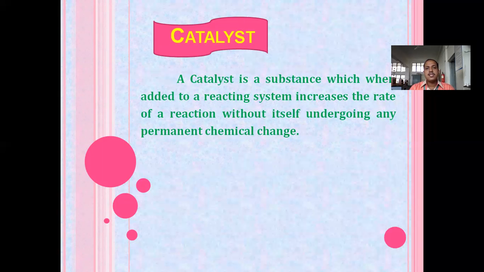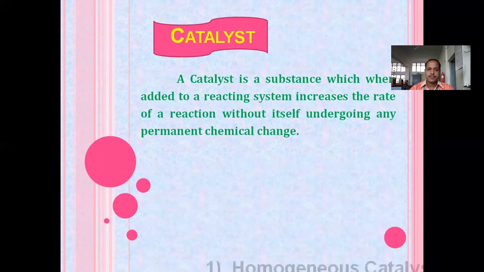So the catalyst is a substance which, when added to a reacting system, increases the rate of reaction without itself undergoing any permanent chemical change. Is it clear to everyone?